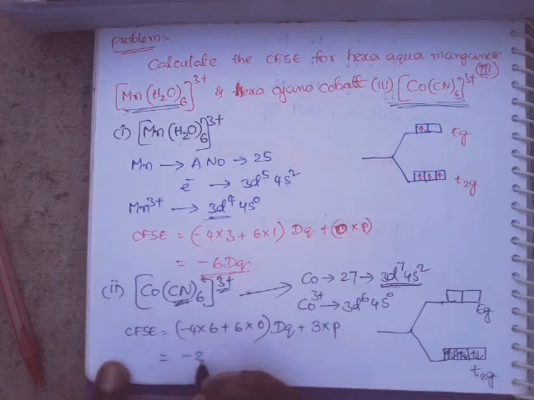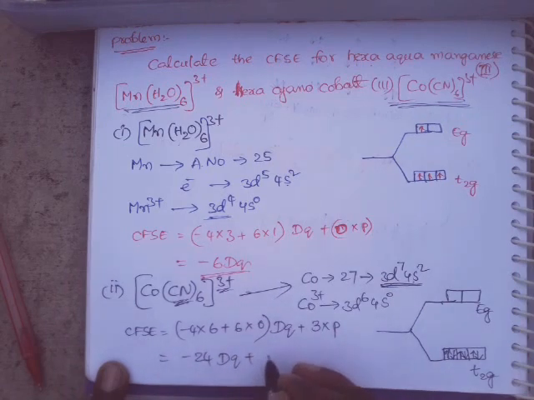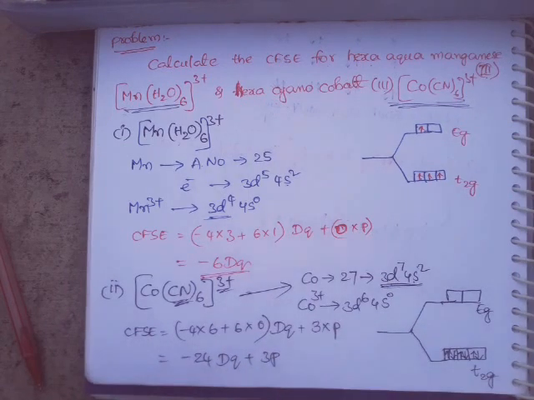So minus 24 plus 0, that is minus 24 Dq plus 3P. This is the way to calculate the CFSE value for hexacyano cobalt 3. You can solve a number of problems like that.